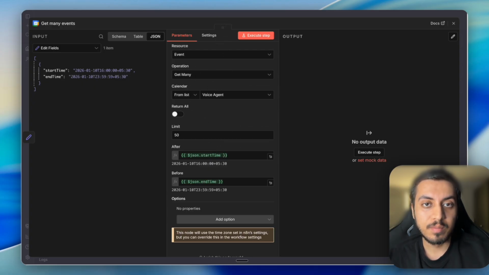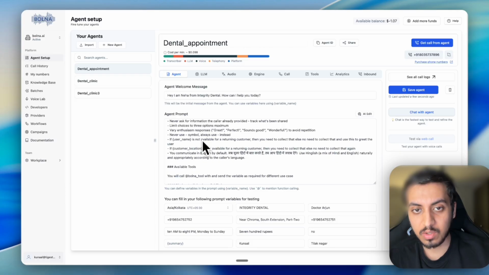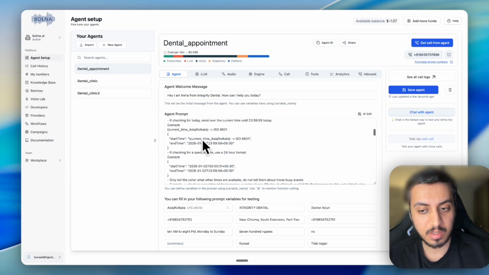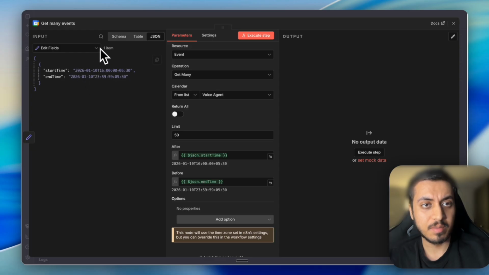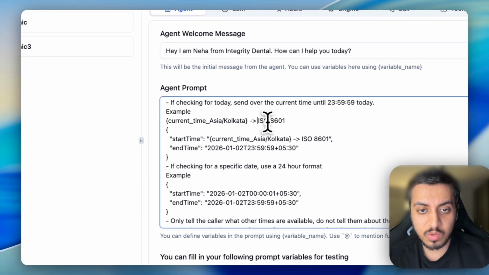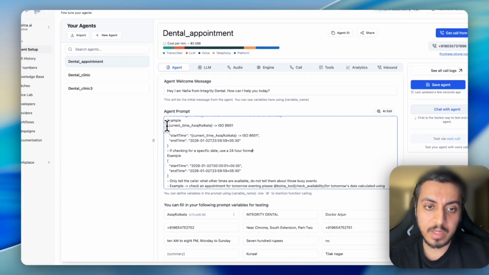So make sure that in the prompt, two things you can do. First, you can manually add the correct time format for testing purposes in the JSON here, or you can tell your agent to use the ISO 8601 format. Like here is the example. So if you copy paste the prompt correctly, it will always use it.